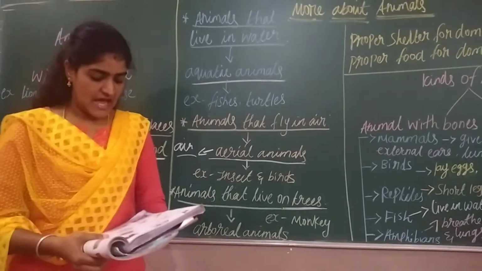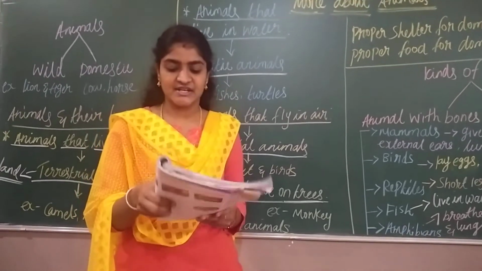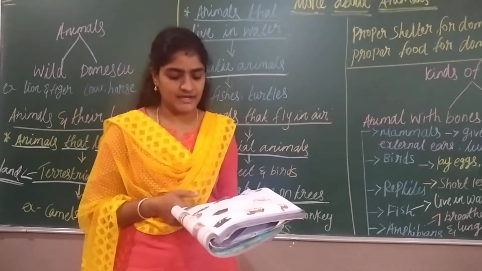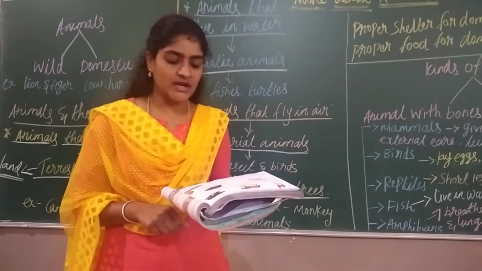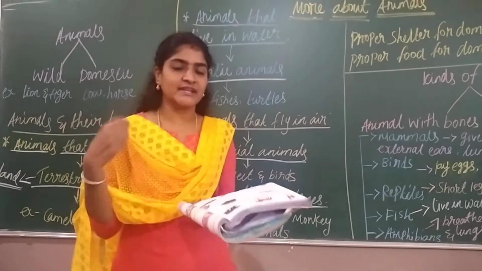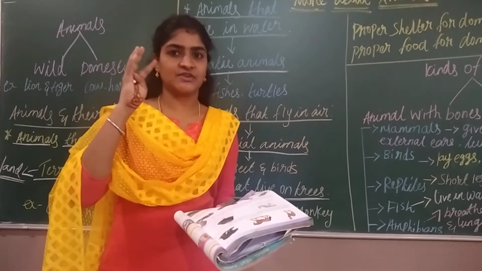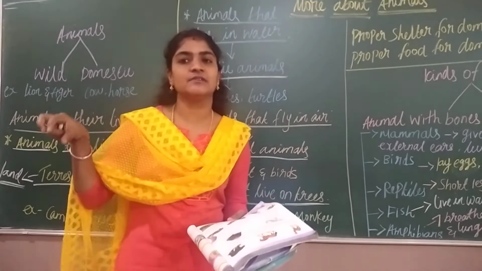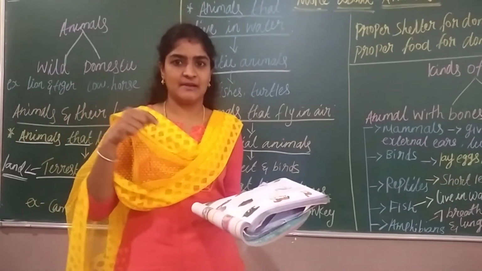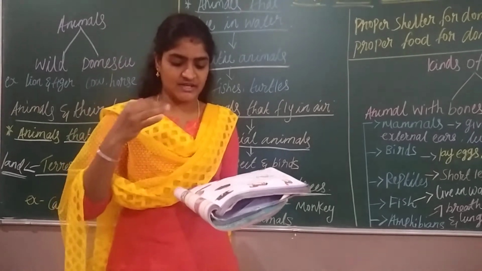Examples: monkey, squirrel, tree lizard, etc., which we mostly find in trees. These animals are called arboreal animals. They have long tails. Why do they have long tails? When climbing on the trees, which are very tall, the long tail helps them keep balance, and it is helpful for climbing.